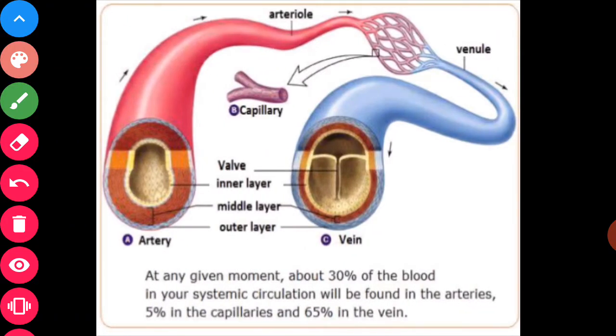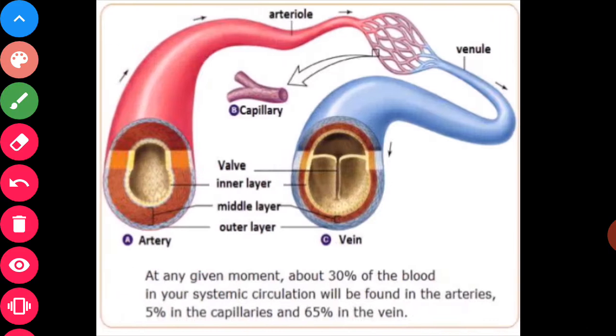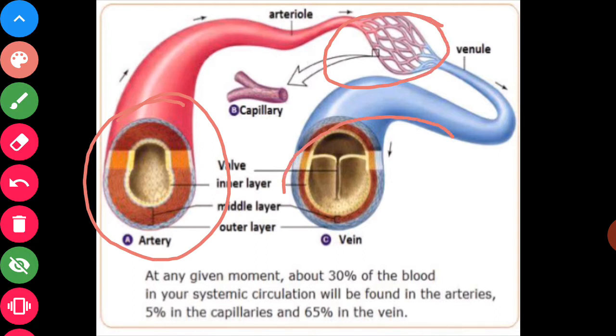In this structure, this is the artery. You can see in this structure the three types of blood vessels. This is the artery, blood capillaries, and the veins.